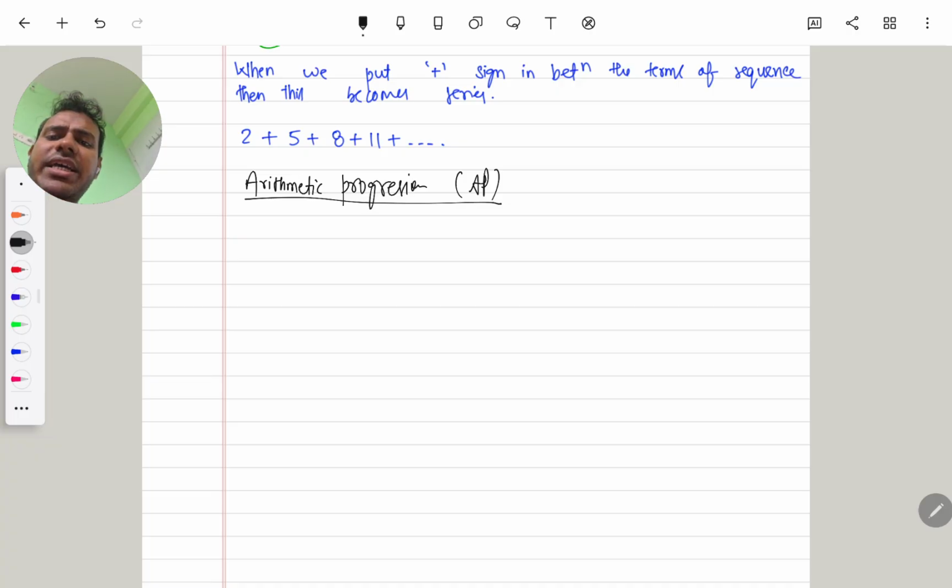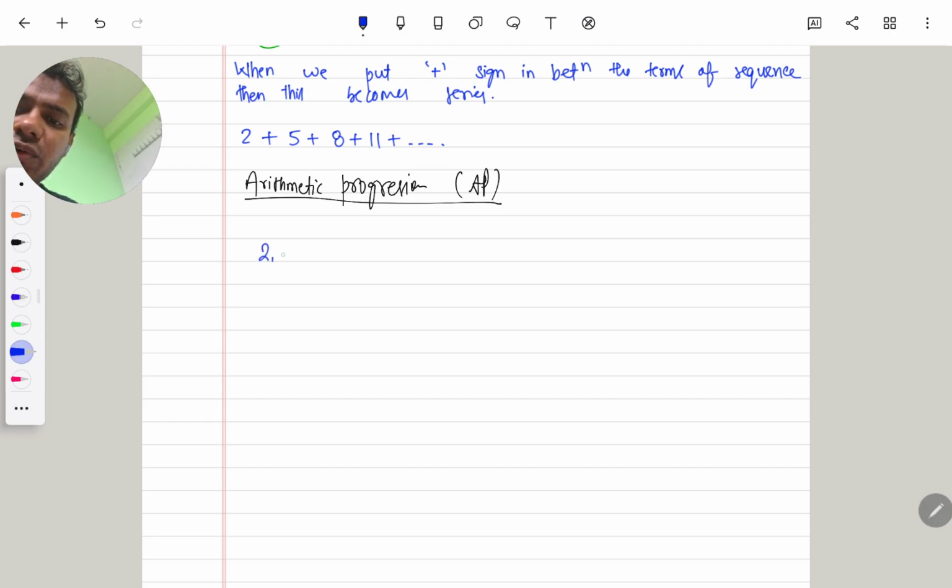You all are studying this in your high school. What is AP? AP is a type of progression where every next term comes when we add a constant number to the previous term. Also we can define it this way: in any progression, when we subtract the previous term from the next term and we get a constant number, then this progression is known as AP.